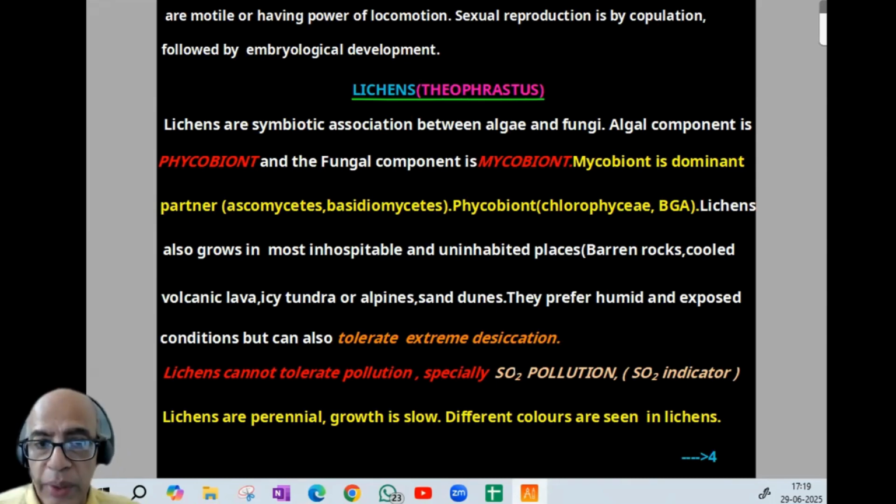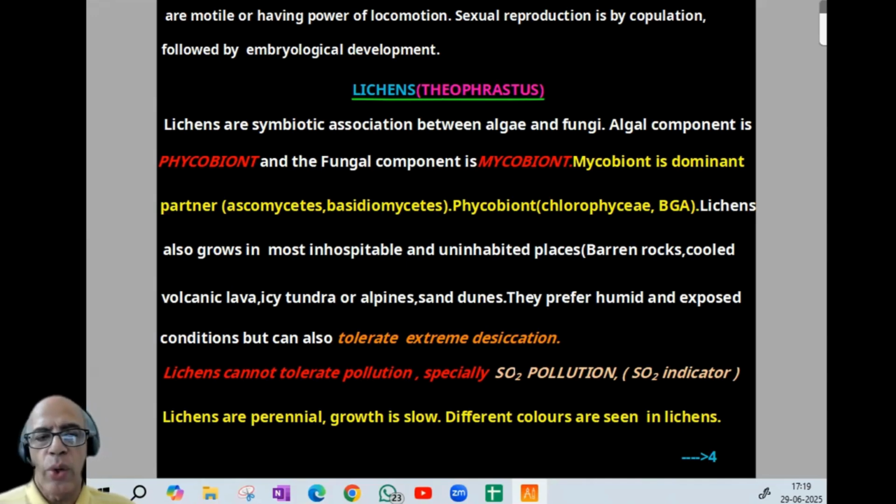Now comes the third group, lichens. The term is connected with the famous scientist Theophrastus. Lichens, as generally spoken of and as in NCERT, are a symbiotic or mutualistic association between algae and fungi. Some authorities say it is not symbiosis, it is helotism. But NCERT does not deal with helotism, which is why I purposefully avoided that word in the note. For us, it is symbiotic or mutualistic, mutualism.